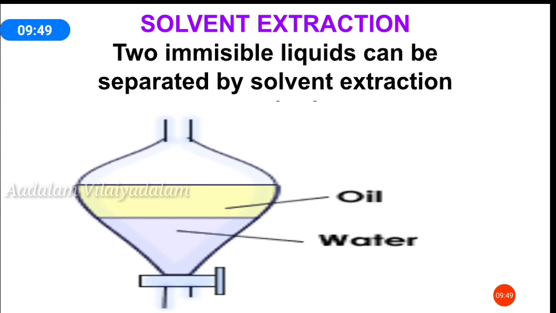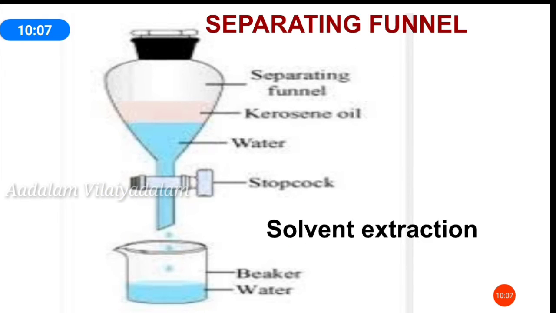It looks a bit like this. Pour in the mixture of the immiscible liquids and give them time to settle. After some time, they will form two layers, oil above and water below. Place a container beneath the apparatus. Then open the stopcock and carefully collect the water in the container.